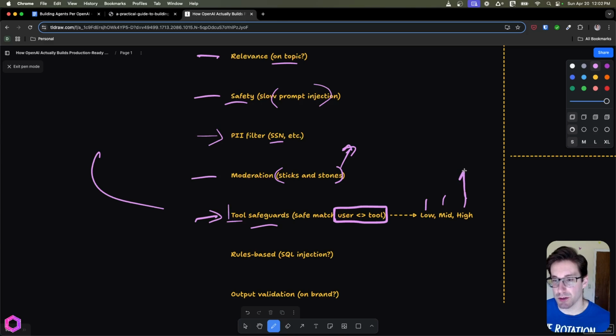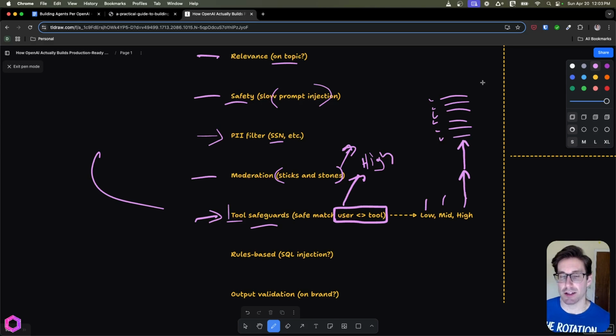For high risk tools that can write things, that can delete things, that can do really severe actions, we want to ensure that the user themselves has high authorization, and for the action that's taken that's high, there are additional checks in place that have to pass. So all of these have to pass before we can actually take the action, or after the action is taken to ensure that we can revert it. So that's putting in safeguards around the tools.